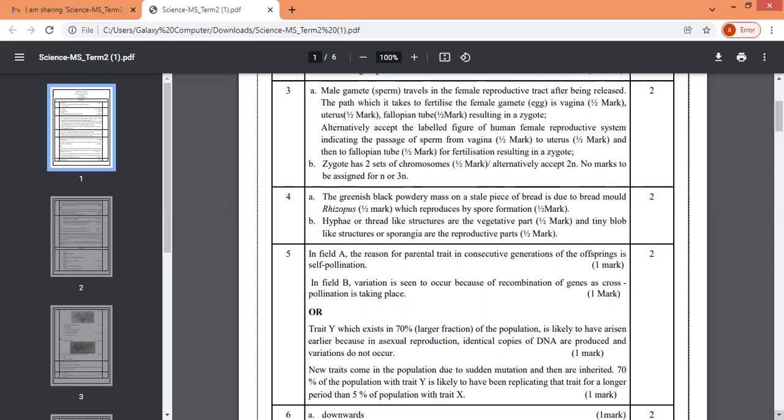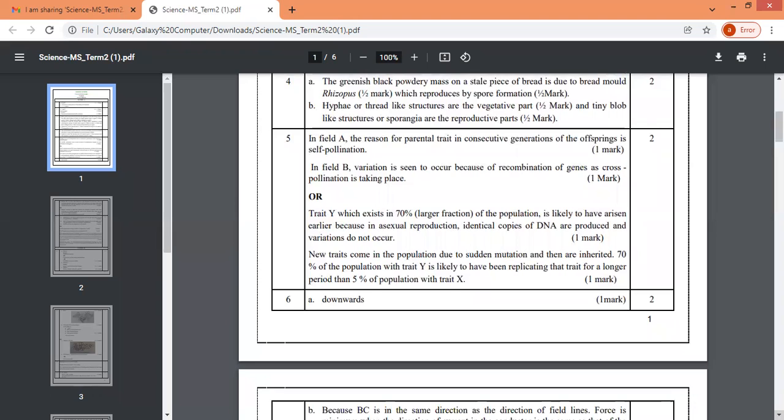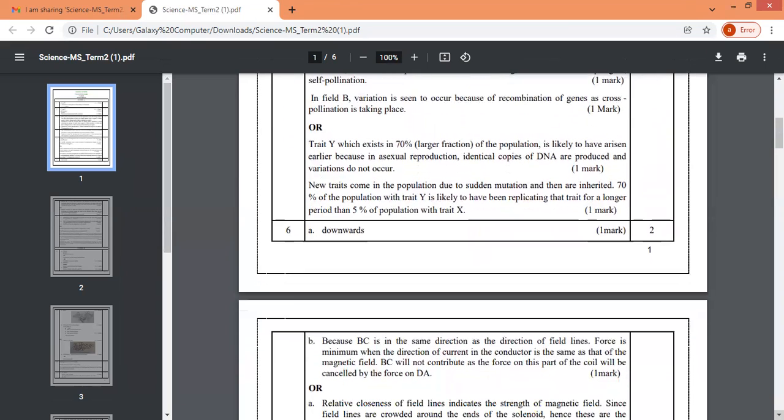Then we come to the fourth question. And there also you see how the half marks are divided in 2. So you have to answer to the point. You must answer all the questions which the board asks, and then you will be scoring those 2 marks. So it is easy if you take it like that, and it's difficult if you don't answer properly. So then we come to the fifth question.